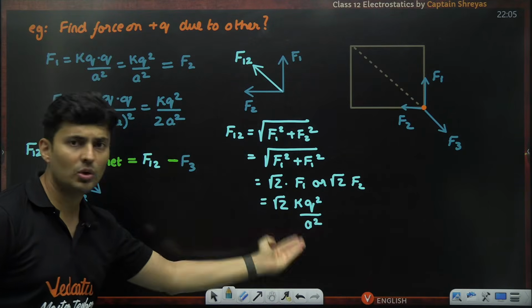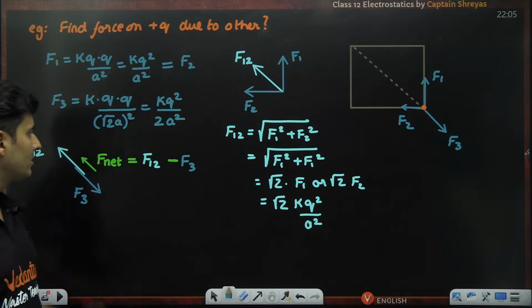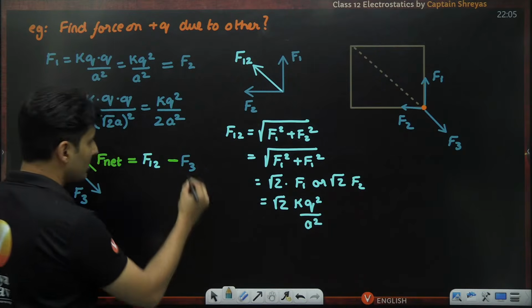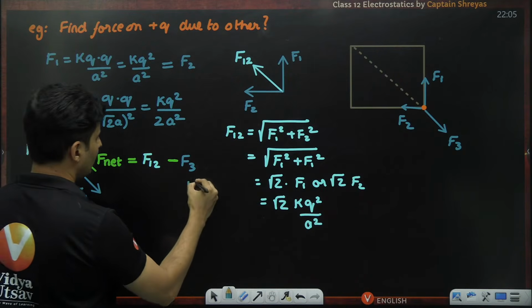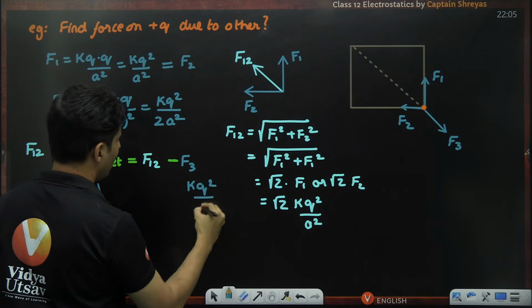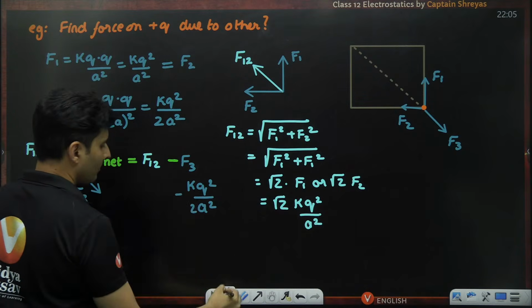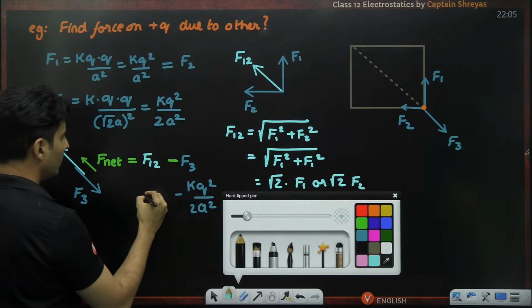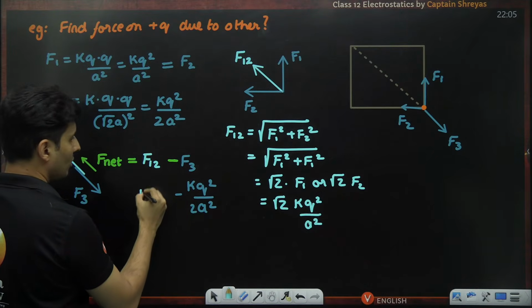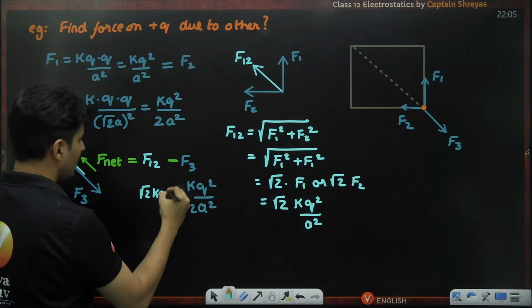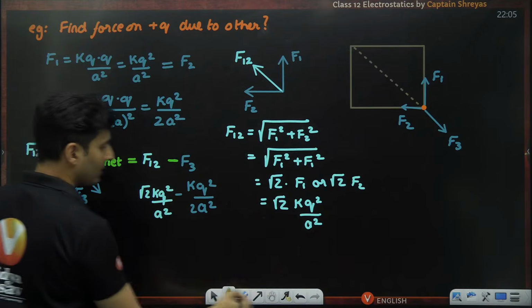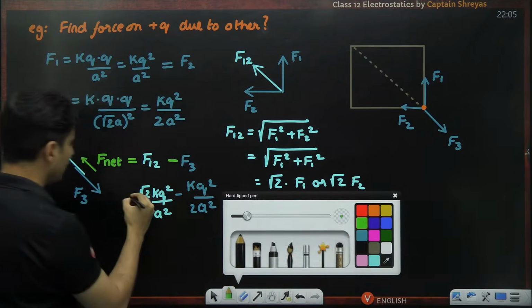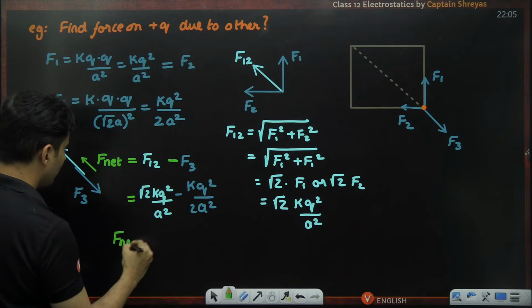Just compare them. So just have to substitute. F3 is nothing but kq square by 2a square, and F12 is nothing but root 2 times kq square by a square. That's it. So solve this, guys. You are going to get the net force.